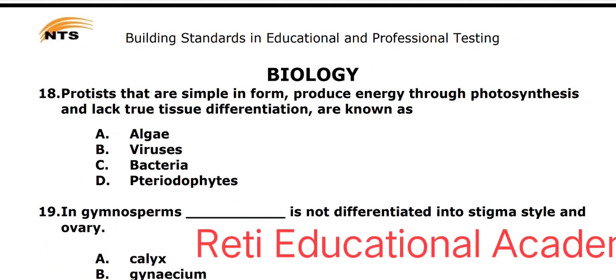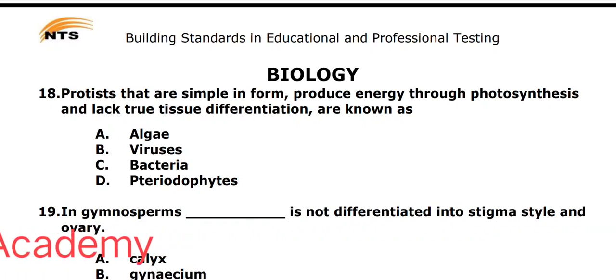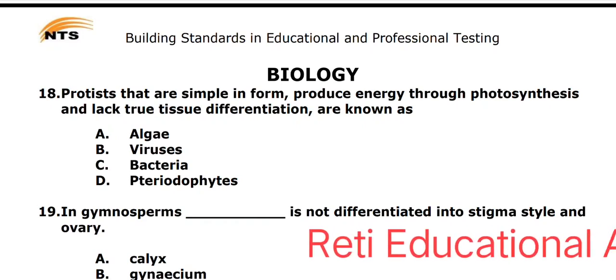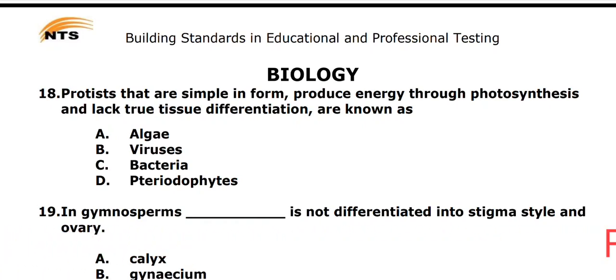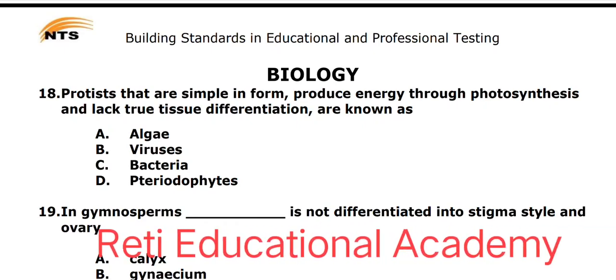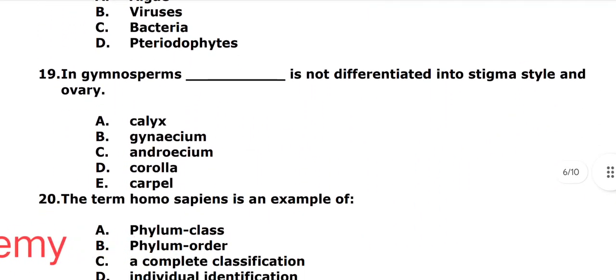Protists that are simple in form produce energy through photosynthesis and lack true tissue differentiations are known as A. Algae, B. Viruses, C. Bacteria, D. Petrodophytes. And the correct option is A. Algae.